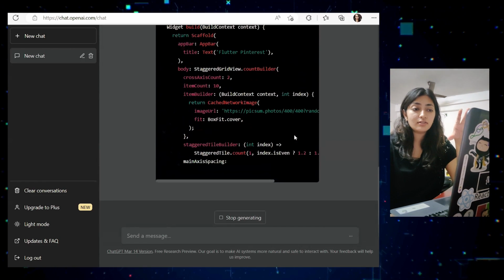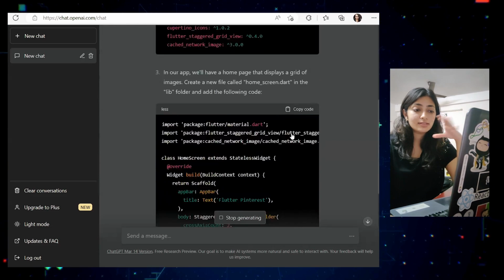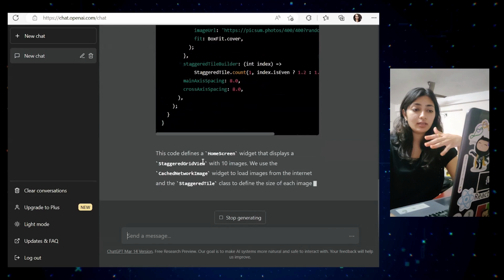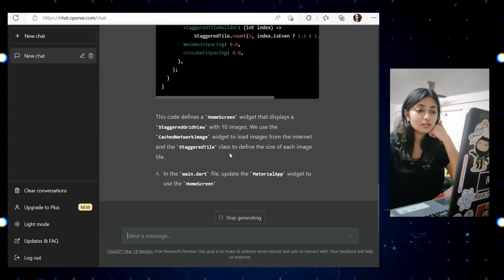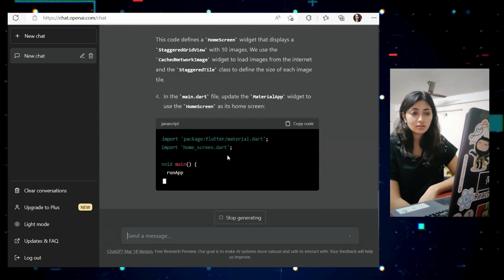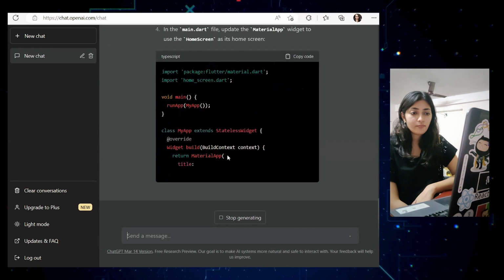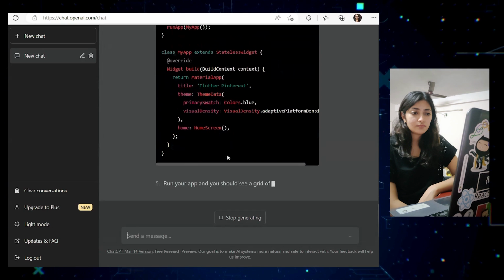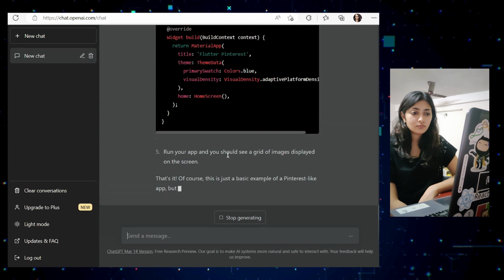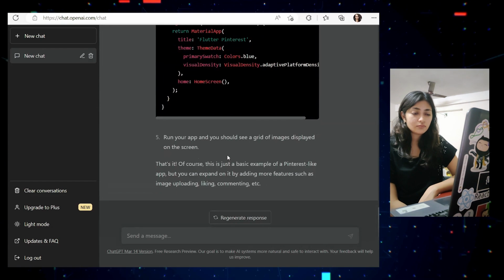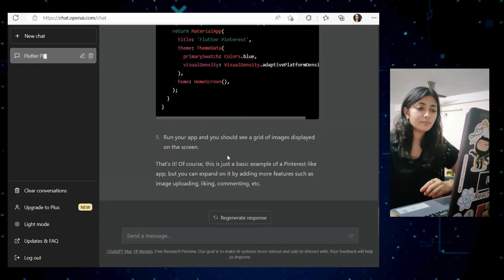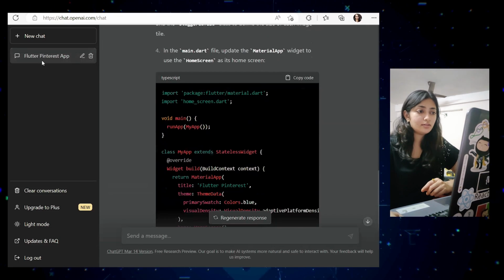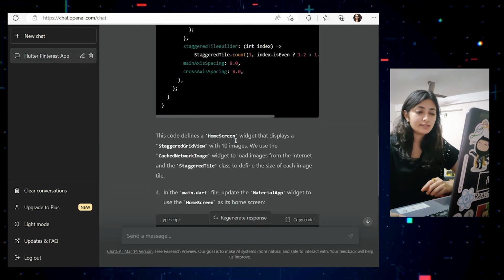It's actually generating the code, as you can see, and explaining what exactly is happening. Okay, so it has generated some steps along with the code base.